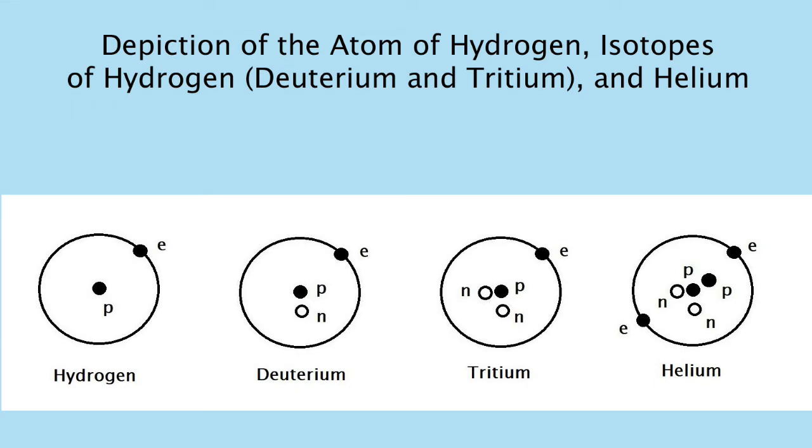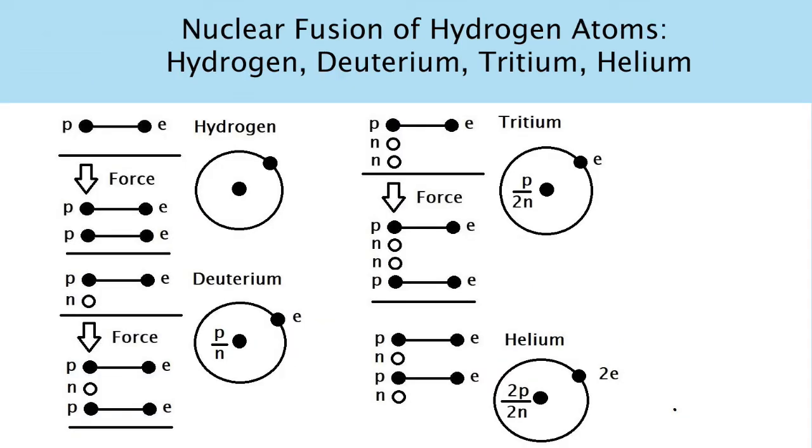So, in trying to understand how an atom is created, I looked at the hydrogen atom, the isotopes of hydrogen, and the helium atom. We can see that hydrogen has one proton and one electron. The hydrogen isotope deuterium has one proton, one neutron, and one electron. The hydrogen isotope tritium, which is actually radioactive, has one proton, two neutrons, and one electron. And finally, the helium atom has two protons, two neutrons, and two electrons. The inspiration for me was to imagine that the hydrogen atom is like a pancake that is being stacked and, through nuclear fusion, produces the isotopes up to the helium atom.